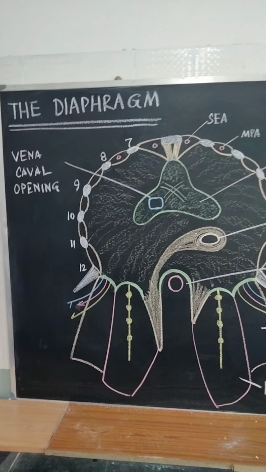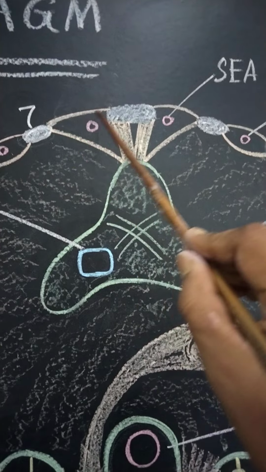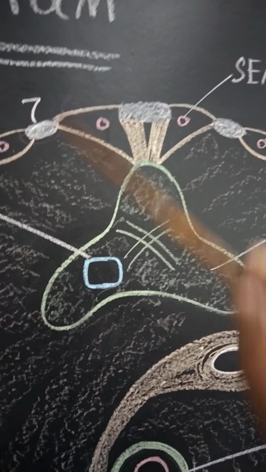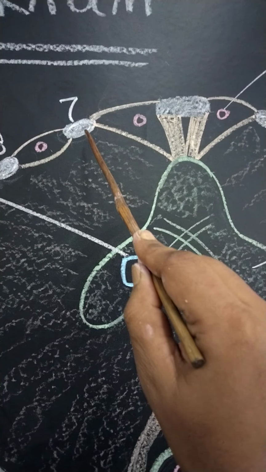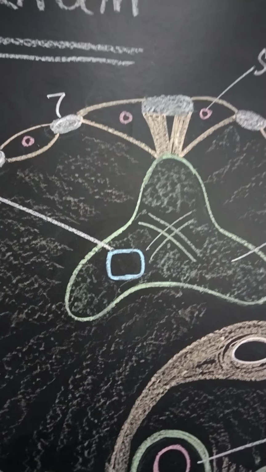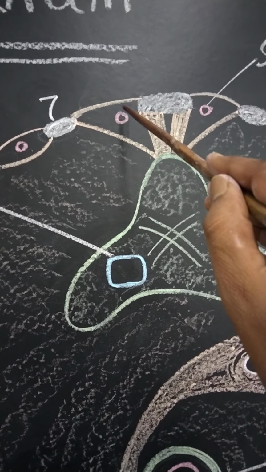Now come to the minor openings of the diaphragm. See, this is a triangular space between the sternal origins of the diaphragm and origin from the 7th costal cartilage. And this space is known as the space of Leydig, which transmits the superior epigastric artery.